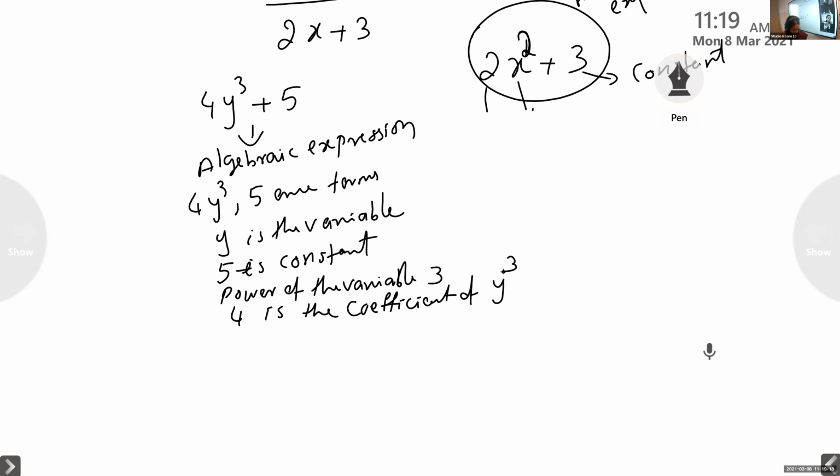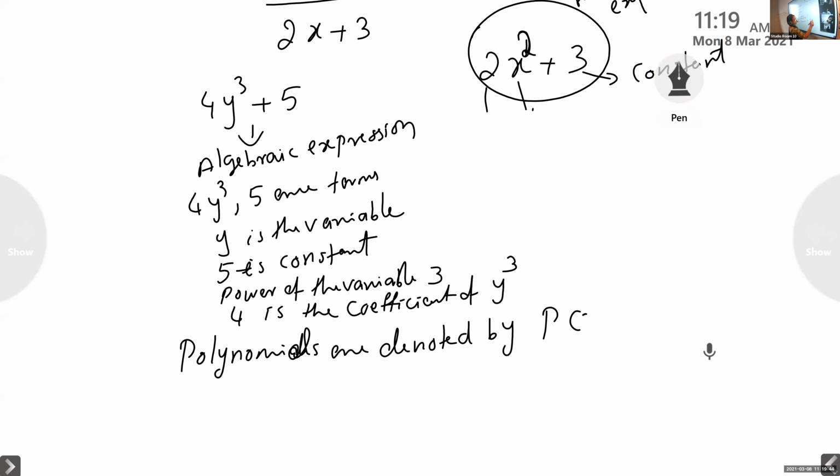Okay. Now, if an algebraic expression is called a polynomial, we will denote it as P of x. Polynomials are denoted by P of x.